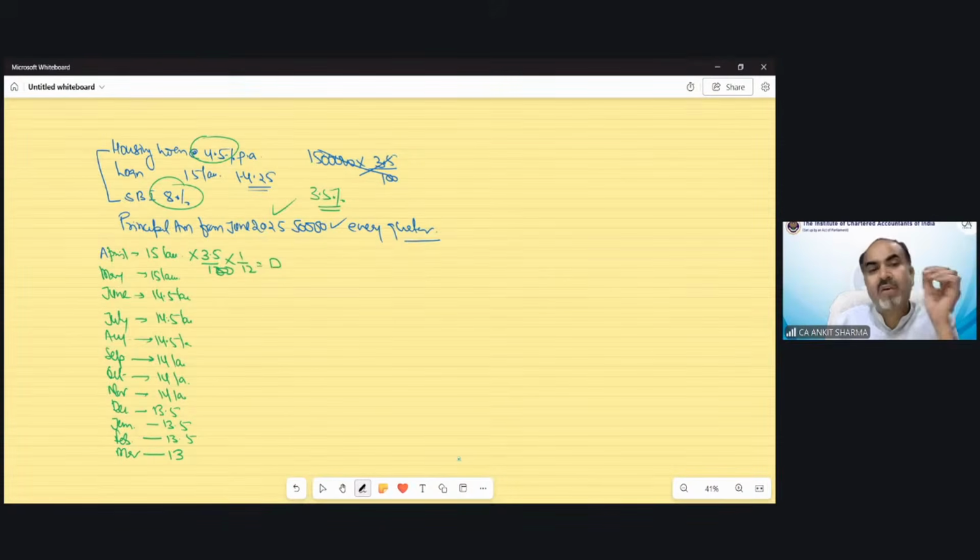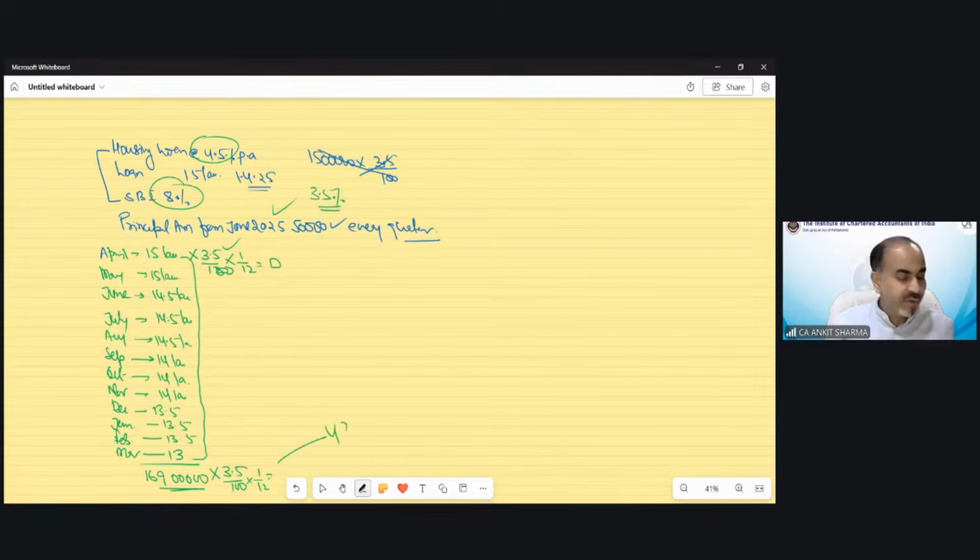Either you calculate the perquisite value 12 times and then find the total, or there was a shortcut I told you: please do the aggregate of all these outstanding balances at the end of each month. So this aggregate would come 169,000,000, and apply this formula on this aggregate value at once. This is 3.5% for 1 upon 12. So the answer would remain the same, 49291.